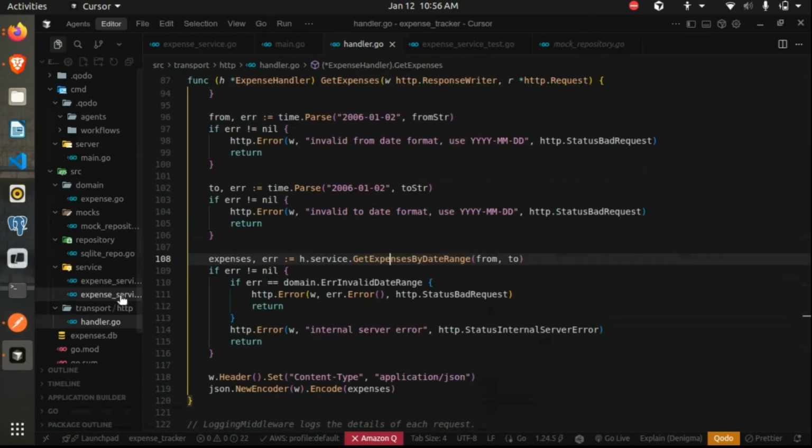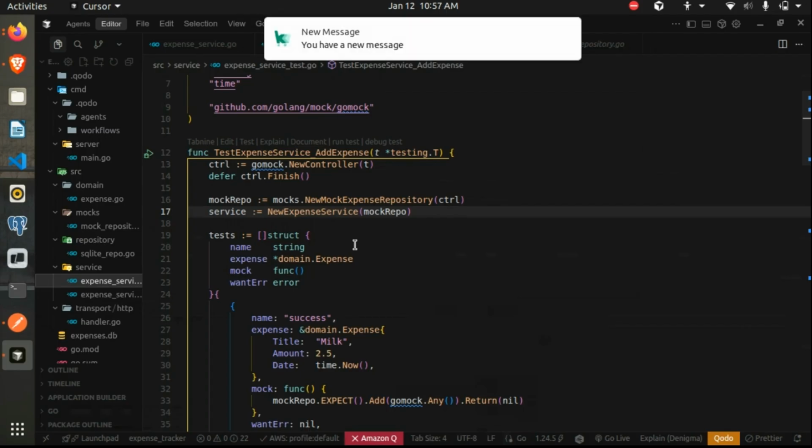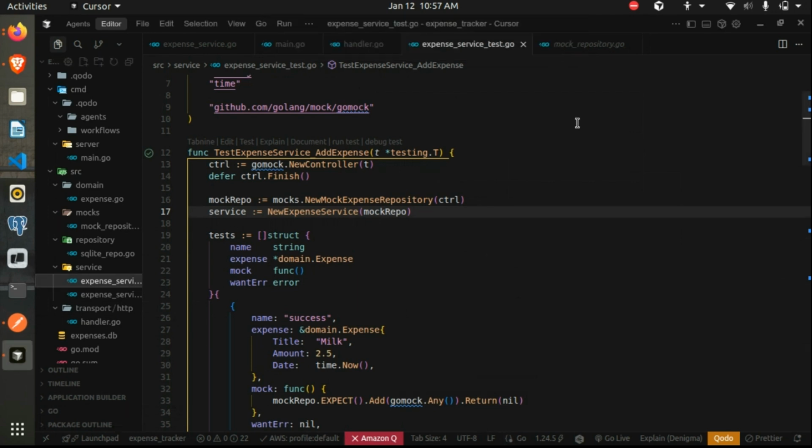So while writing test cases, have you heard of the test-driven approach? So what is the test-driven approach? Write your test cases even before you start writing the code. So that is one approach. Since we know what our output is or what we want to achieve, we can first start by writing test cases or scenarios for that operation. Let's say in our case, add expense.